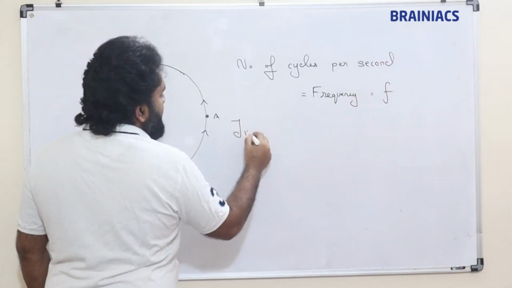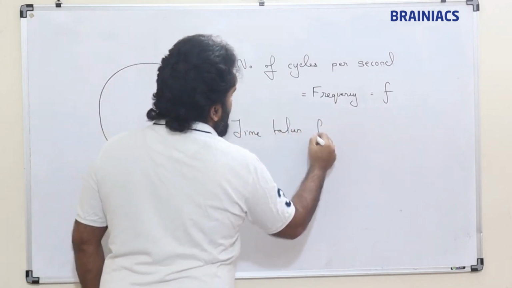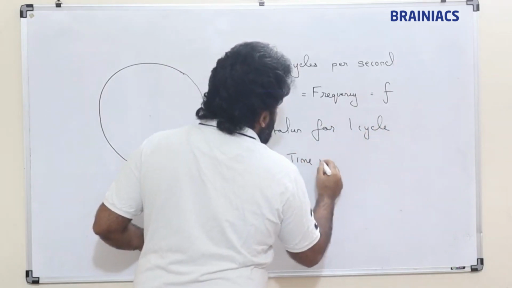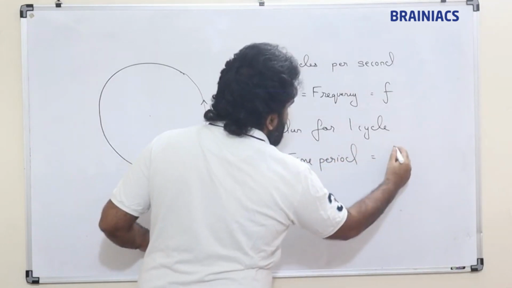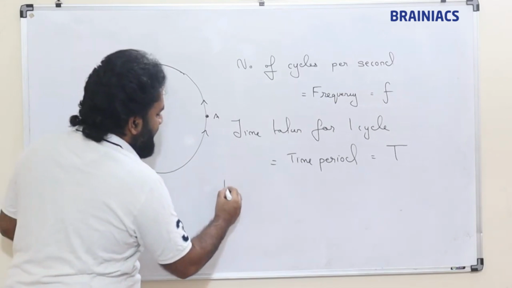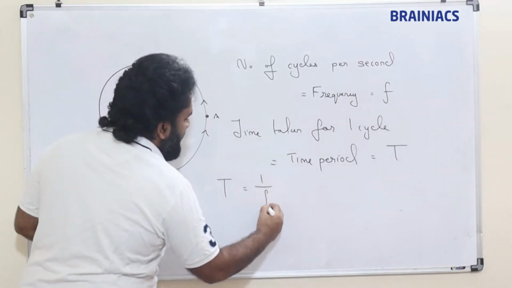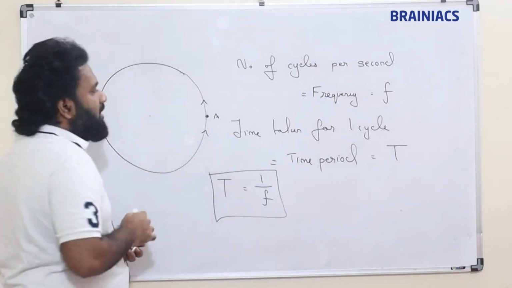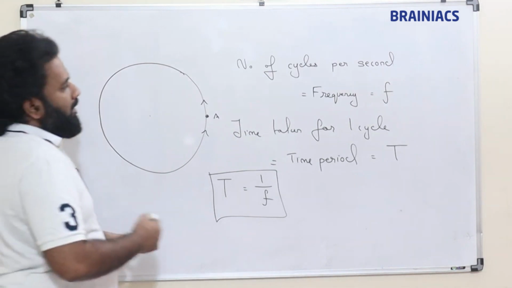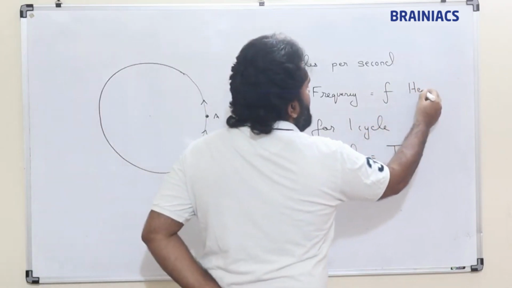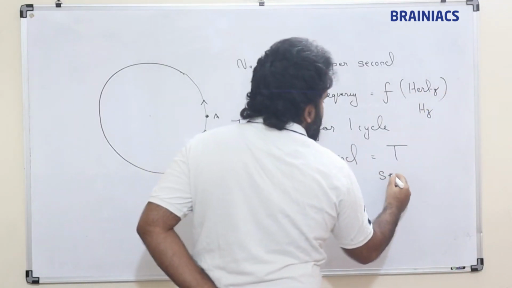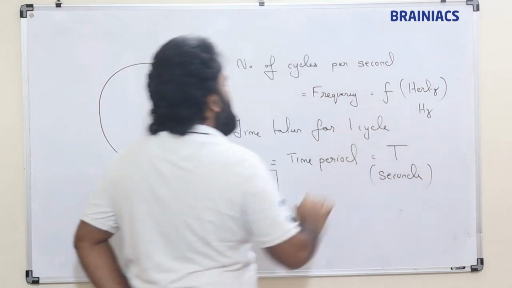Now the time taken for one cycle is called time period, and this is nothing but capital T. The relation between time period and frequency is T is equal to 1 by F. Now the unit of frequency is hertz, denoted as Hz generally, and the unit of time is seconds.